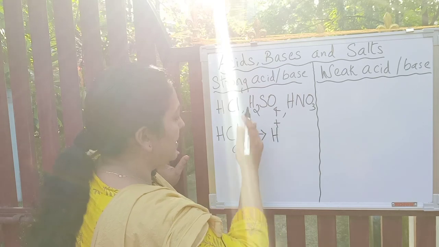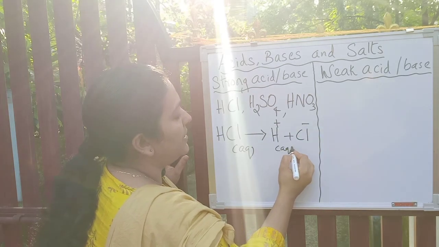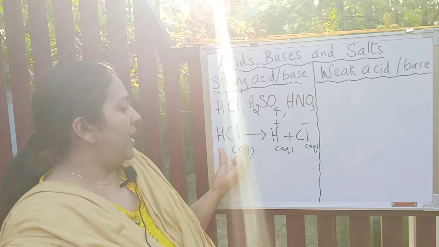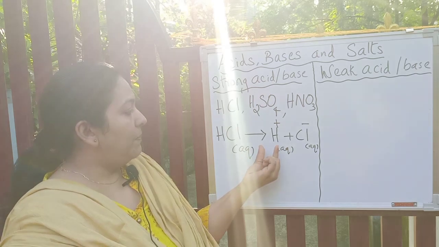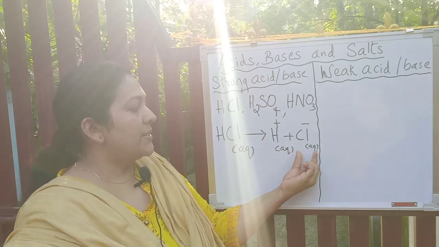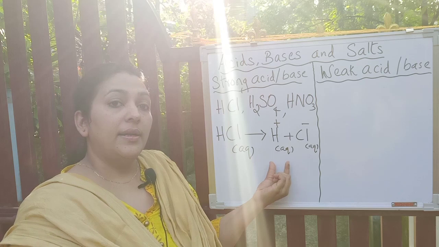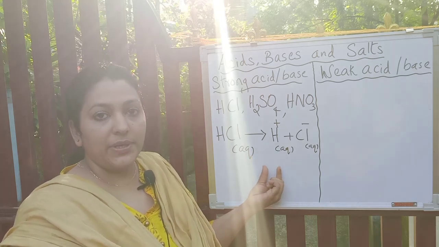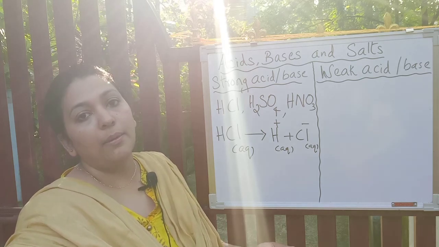They can split into positive and negative ions completely. Hydrochloric acid in aqueous solution will split completely into H+ ions and Cl- ions. In the presence of water, they will ionize completely.